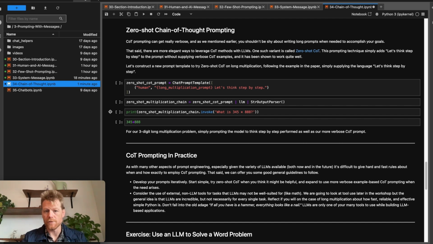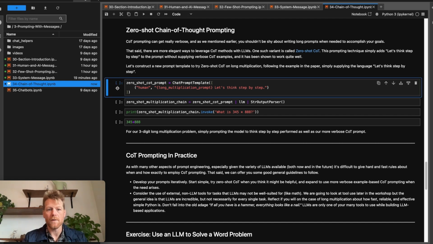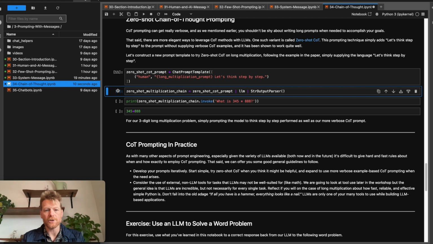So let's construct a new prompt. And this time we're going to try this zero-shot chain of thought prompt on long multiplication, following the example in the paper by simply supplying the language, "Let's think step by step." Okay, so here's our zero-shot chain of thought prompt template. We're going to pass in a single human message, which is whatever the long multiplication prompt is, and then follow it up with, "Let's think step by step." Right? Pretty straightforward. We'll construct a chain out of this.